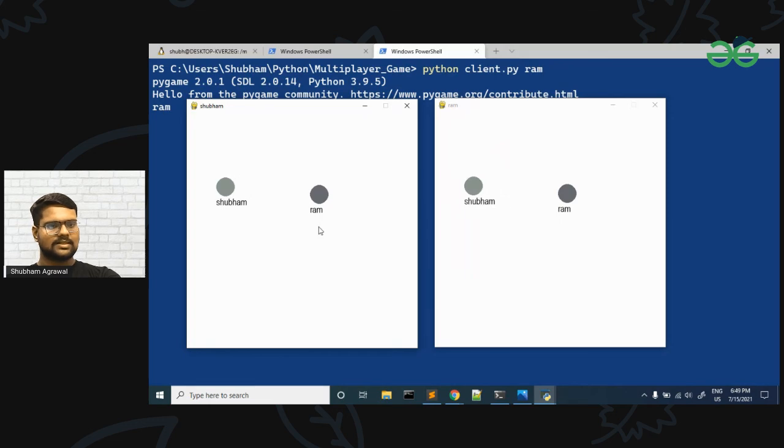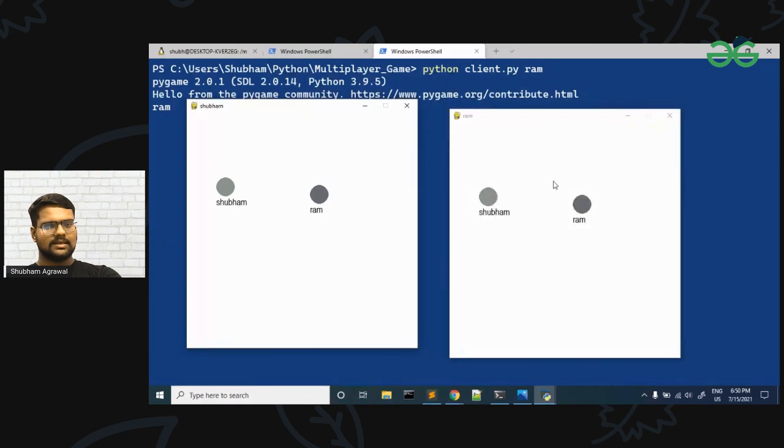And also, since we have used socket programming in there, we can try it on multiple systems also. So this player can run on another system, and this player can be run on another system, but the condition is that they should be in the same network. Okay, so both the players should be in a common network, so that socket programming will work fine. And if we are using a public network, then we have to do some more things to communicate between the players.